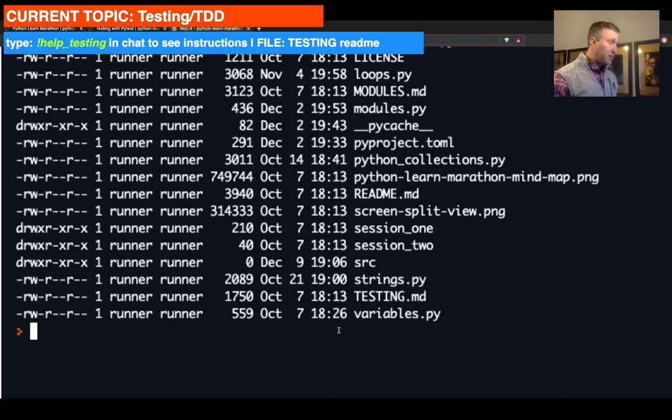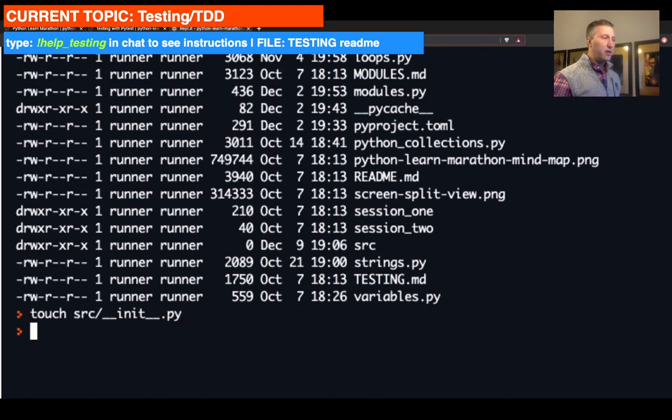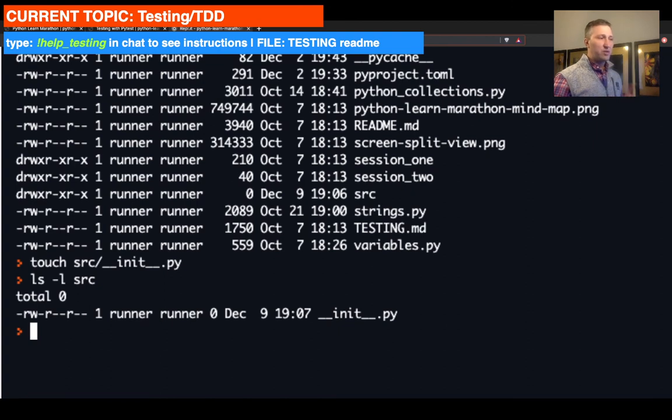So we would use a command, because that file is really empty. All we're going to do is call the command touch. So we're going to touch, and then we're going to go src/__init__.py. So that's our __init__ file. So if we do ls -l src, we're going to list the content of our source folder, and it's going to have an __init__.py file in it. So src is now officially a Python module.